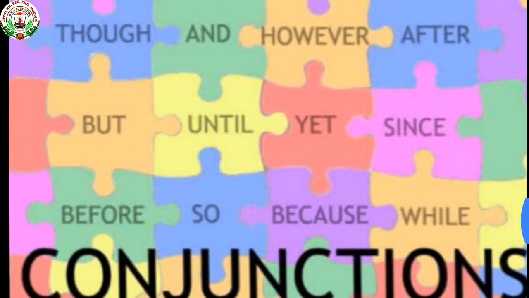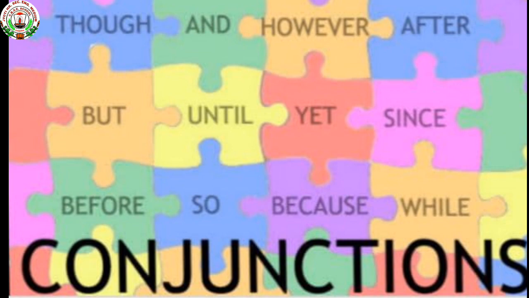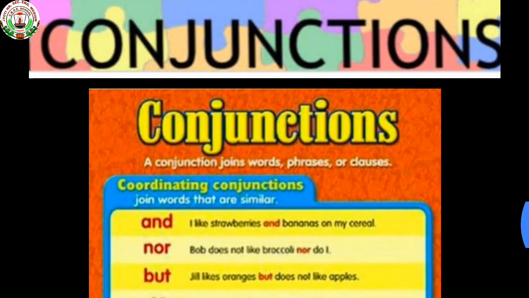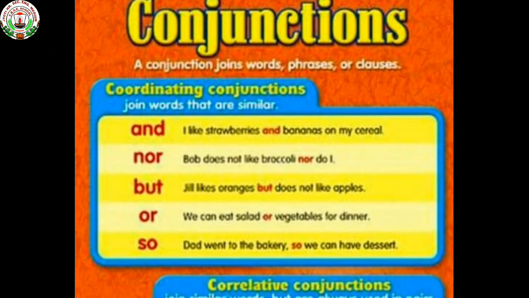See the other examples of conjunctions: though, and, however, after, but, until, yet, since, before, so, because, while. So these type of words are used in conjunction, used in clauses or sentences together. So see the examples. Conjunctions. A conjunction joins words, phrases or clauses.